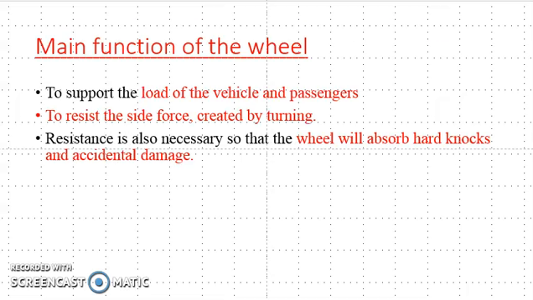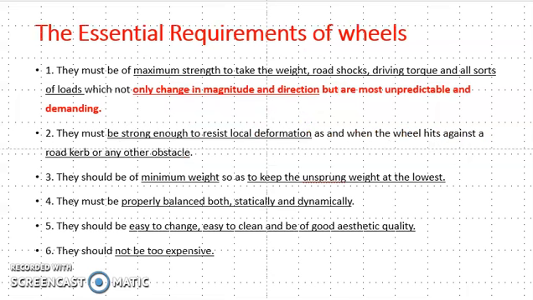The main function of the wheel is to support the load of the vehicle and passengers, to resist the side force created by turning, and to absorb hard knocks and accidental damage. These are the main requirements of the wheel.